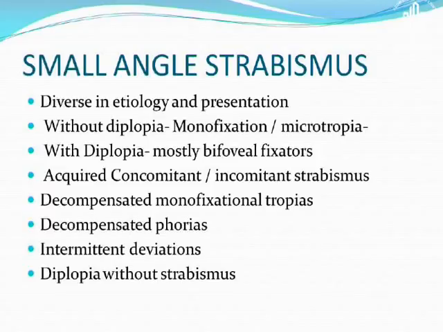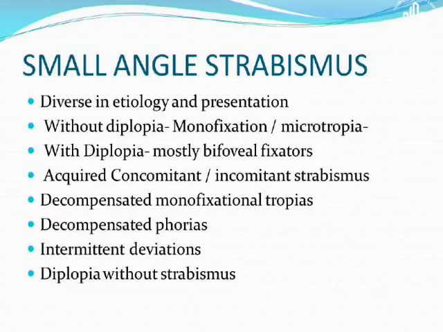That means there is no central scotoma, and these people will have diplopia as soon as their two foveas are not aligned. Now, in these situations, diplopia could be acquired comitant, it could be incomitant depending upon what kind of strabismus we have. It could also be a decompensated monofixational tropia. This monofixation, as we were talking, is not a very stable alignment. So, with a little bit of stress, it is going to break, and it may break down into a large angle exotropia, particularly at times also in esotropias.